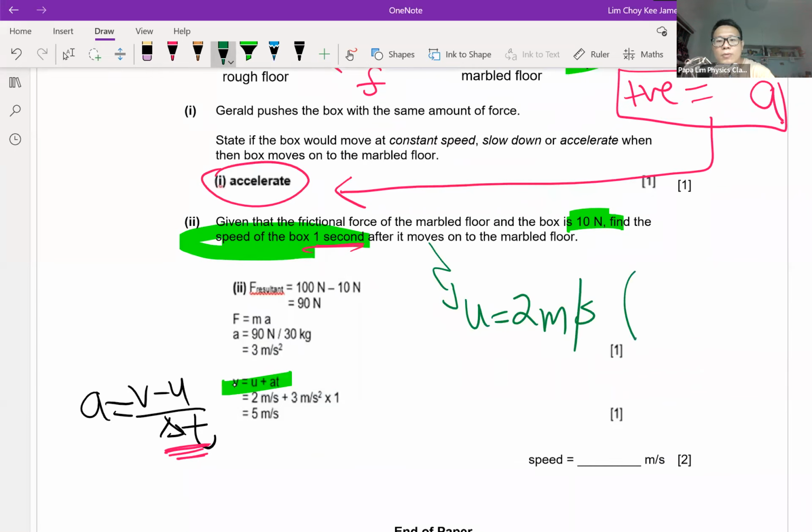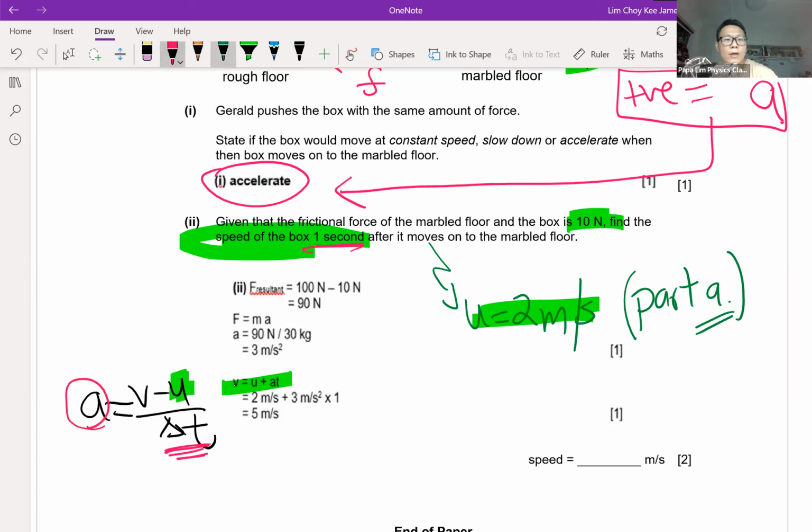How do I know? I repeat again, because my part A and part B actually say it. The object originally travels at 2 meters per second. So my initial speed is 2 meters per second, so my U will be 2 meters per second. My A is the one that's missing. I need to find A first before I can find my velocity, which is what the question is looking for. So how do I find acceleration? Same thing, find net force first.